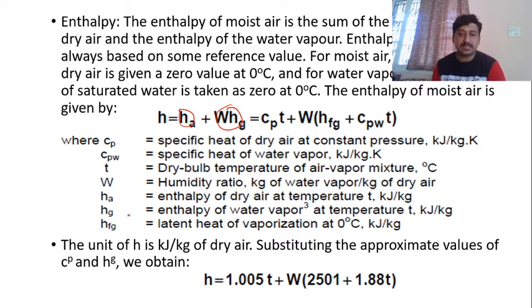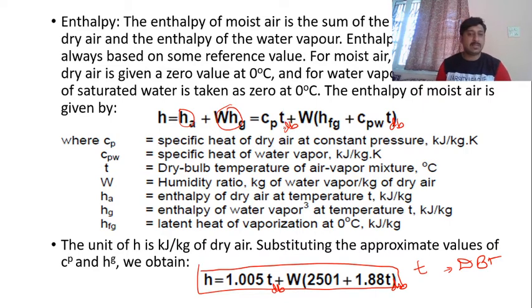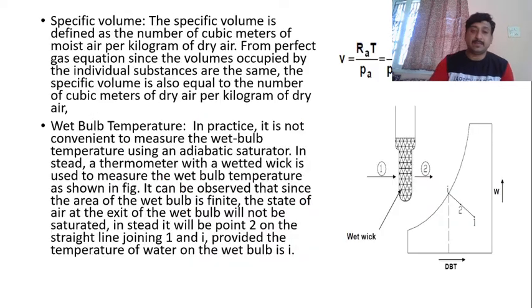So now, the explanation of all these terms is here. Substituting the values, we get, and this is the important thing, H equals 1.005 T plus W times (2501 plus 1.88 T). Wherever only T is written, that will be DBT. It stands for DBT. Otherwise, wherever you want, you can change that to TDB just to avoid confusion. Okay, so that is the enthalpy part.